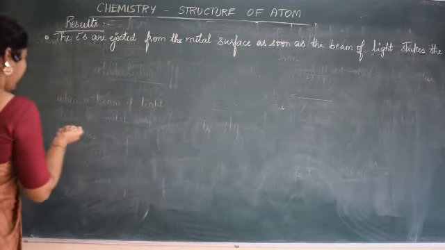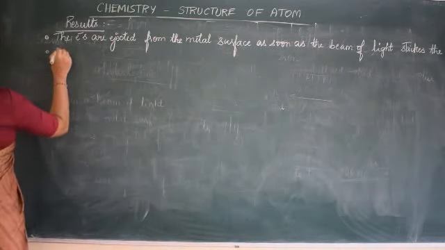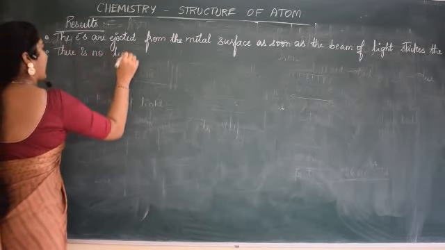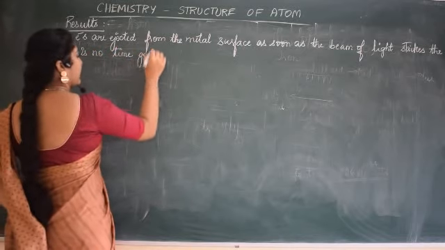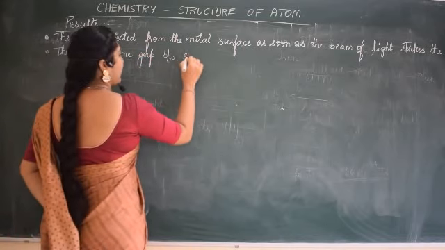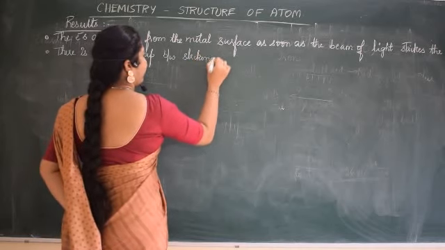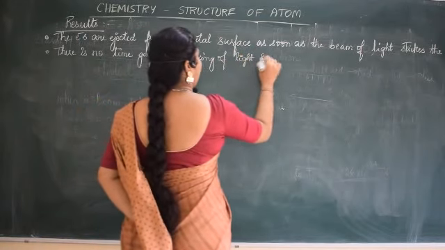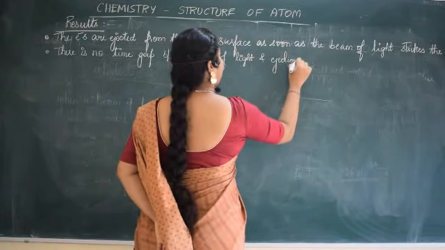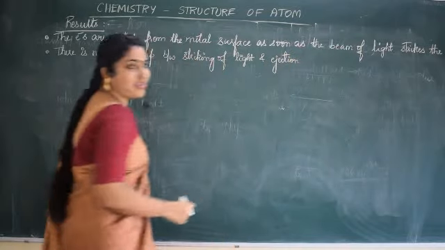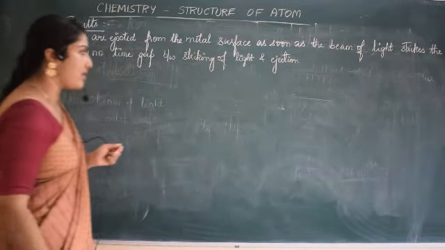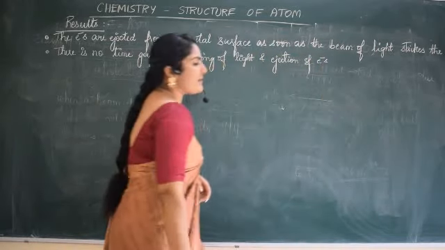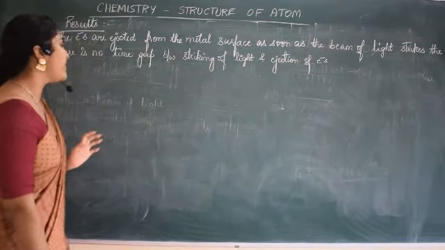Yes, that means there is no time gap between striking of light and ejection. Ejection means emission, coming out of electrons. Ejection of electrons from the metal surface. Hope these 2 points are clear.